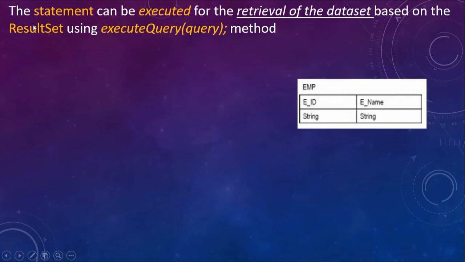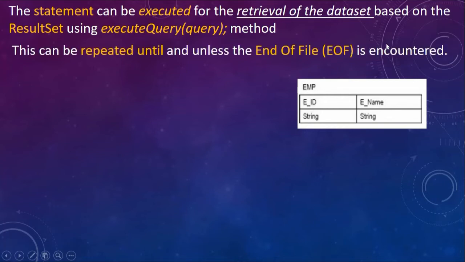Before that, just see, the statement can be executed for the retrieval of the data set based on the result set using the executeQuery method. This executeQuery method is the one where you have to specify what query it is, select query or insert query and so on. It will execute that query, so the query will be fired on the database and the result will then be stored in the ResultSet.